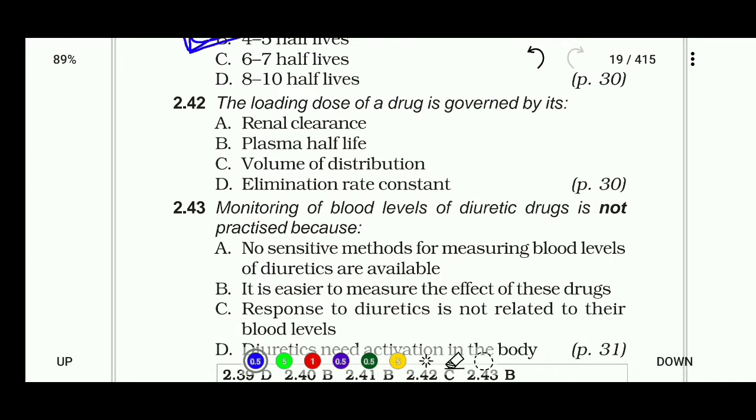Next, 2.42. The loading dose of a drug is governed by its renal clearance, plasma half-life, volume of distribution, or elimination rate constant. The right answer of this question is that the loading dose of a drug is governed by its volume of distribution.